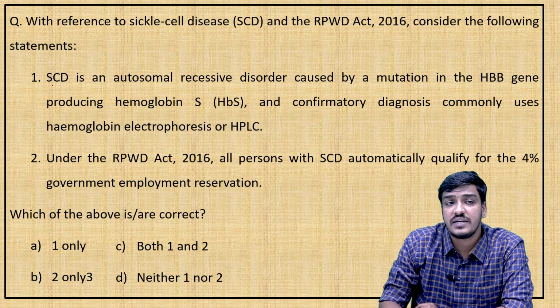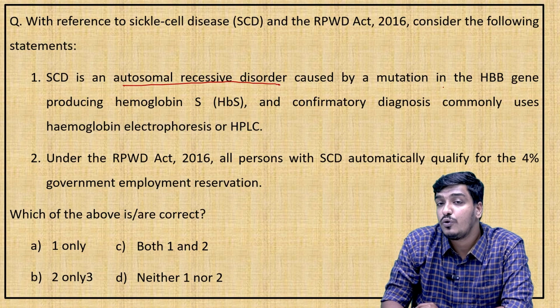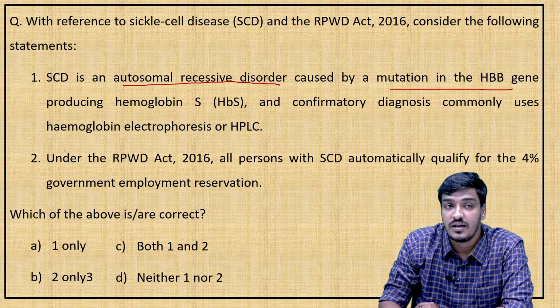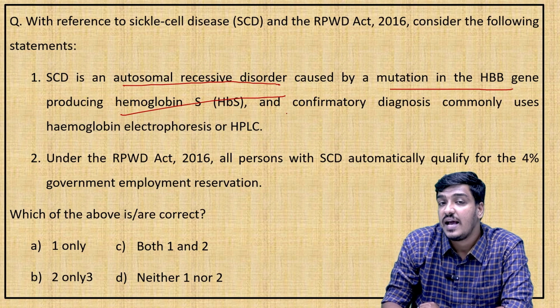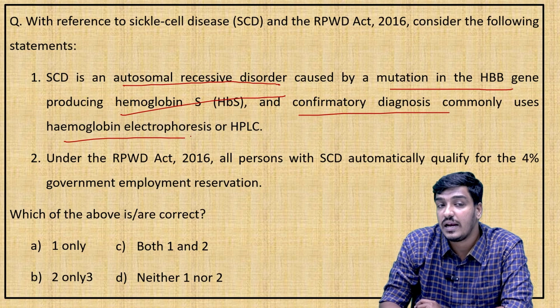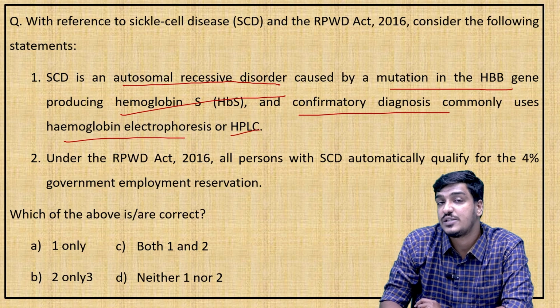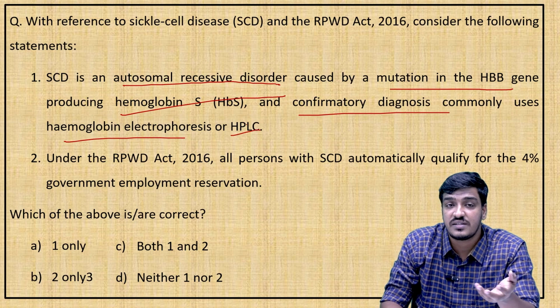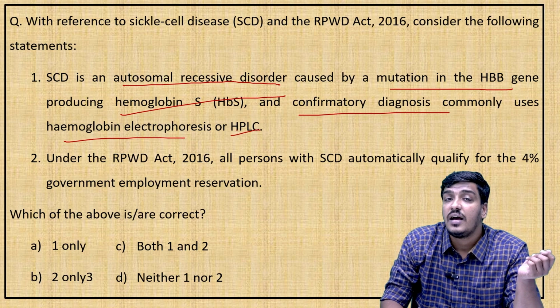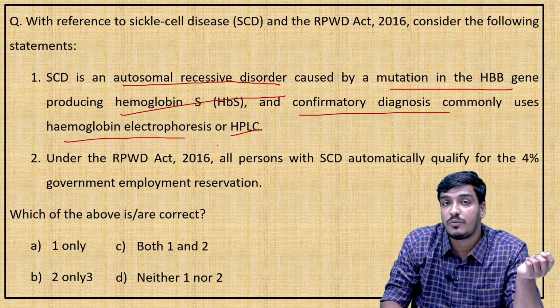The first statement: sickle cell disease is an autosomal recessive disorder caused by mutation in the HBB gene producing hemoglobin S, that is HbS, and confirmatory diagnosis commonly uses hemoglobin electrophoresis and HPLC, that is high performance liquid chromatography, which we discussed in the morning session.